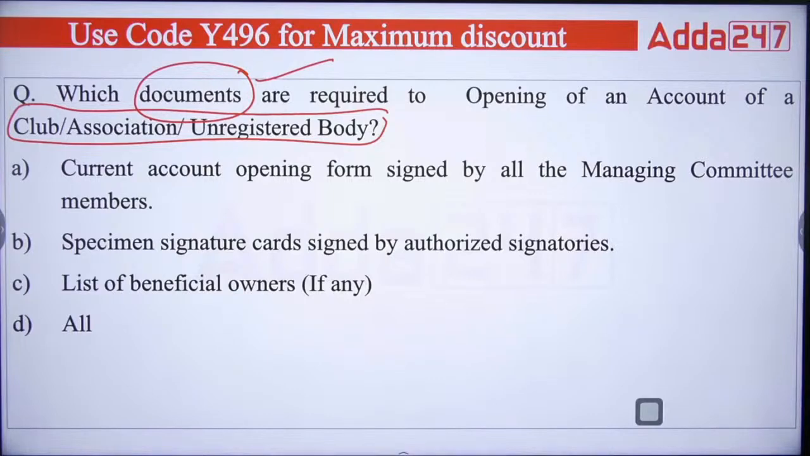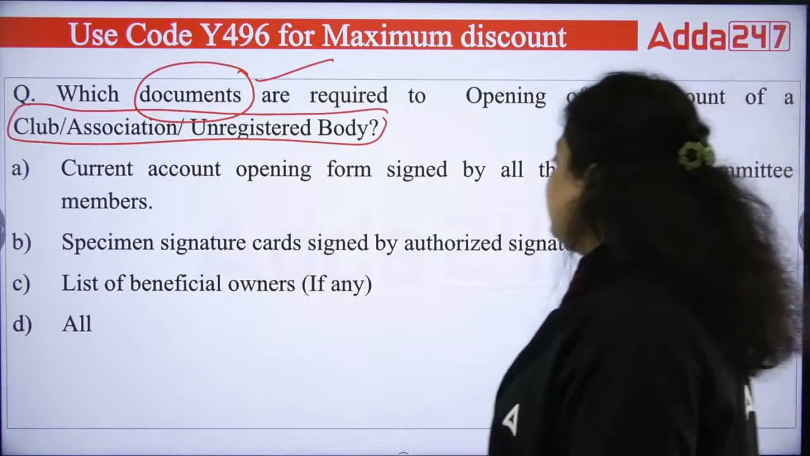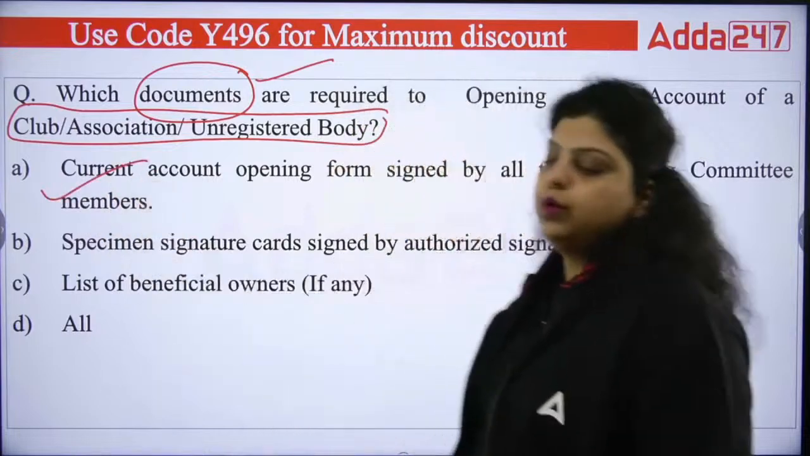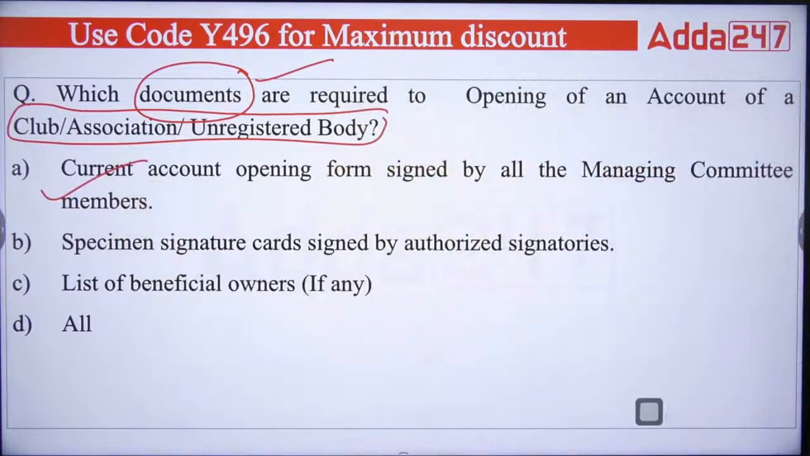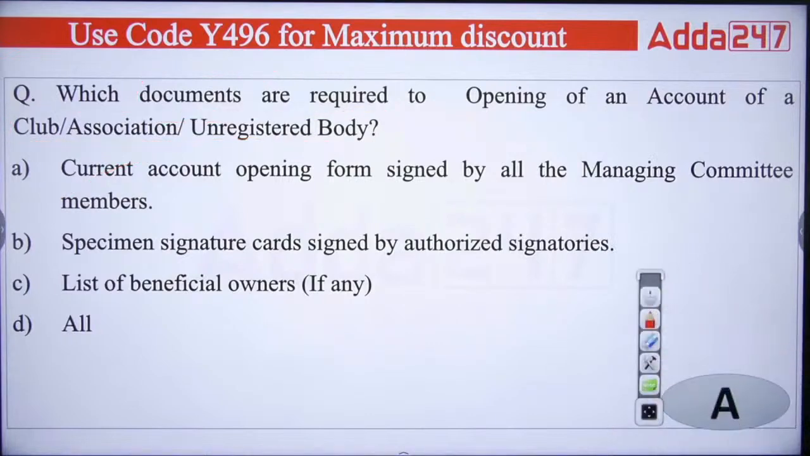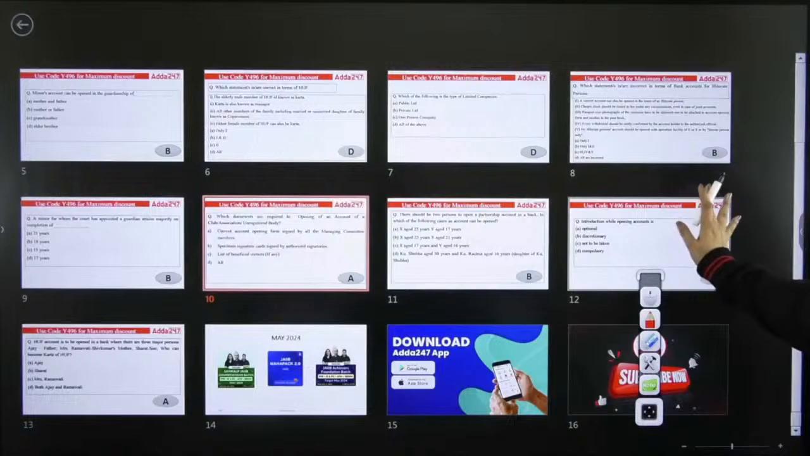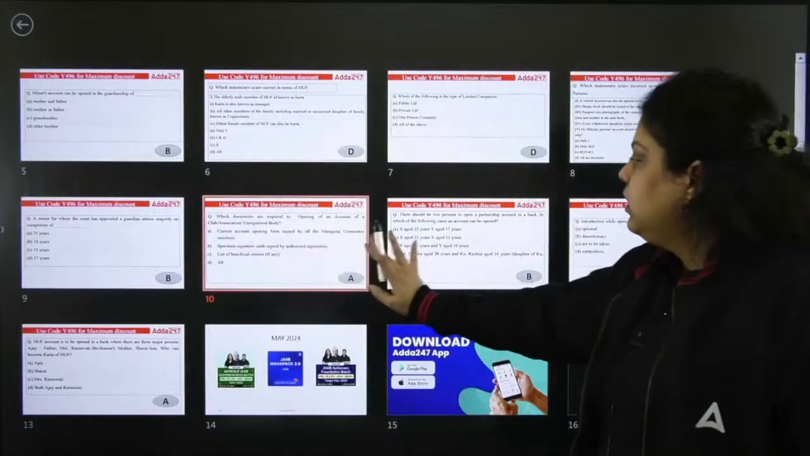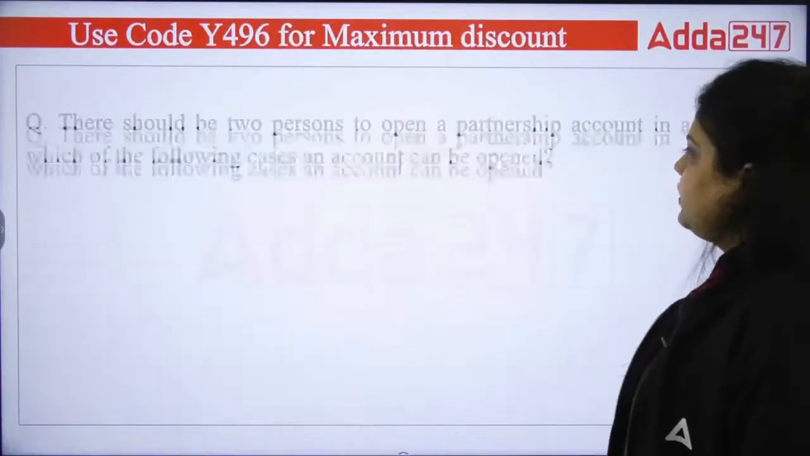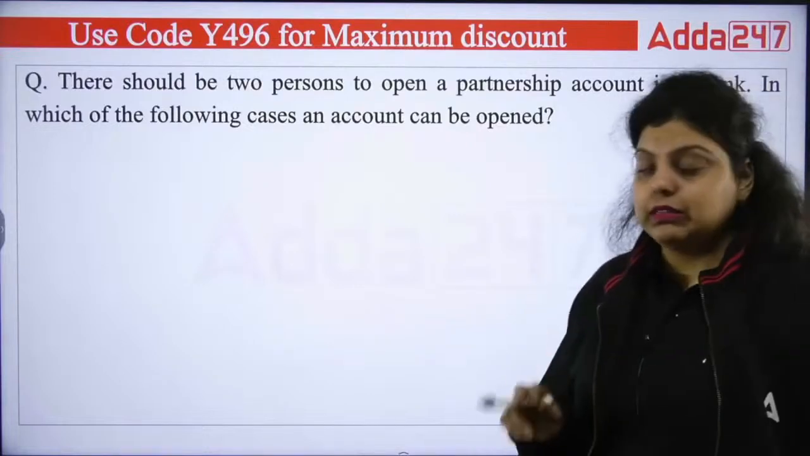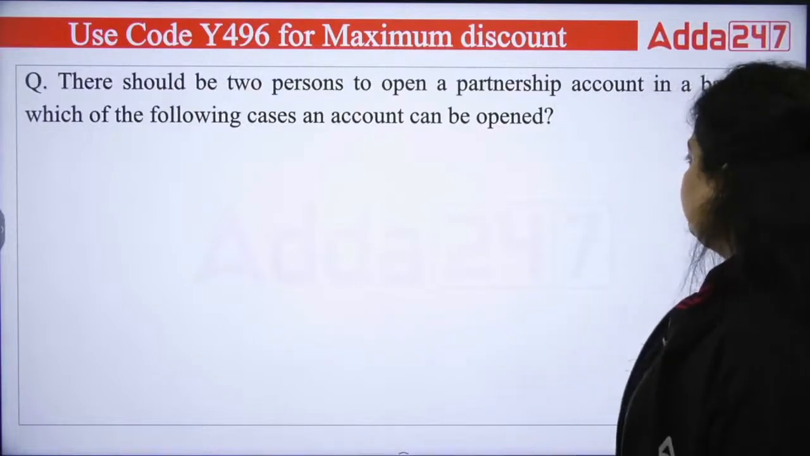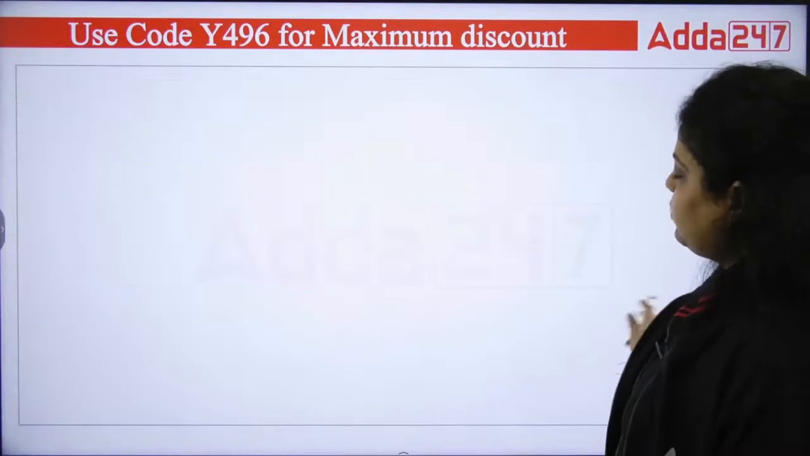Okay. In that situation, the form should be signed by all the members of your managing committee. So the right answer will be A. Another document you need is in option A, the current account opening form. It should be signed by all the managing committee members. Everybody's signature is required there. So that we have discussed. Now, 1 second. This we have done.